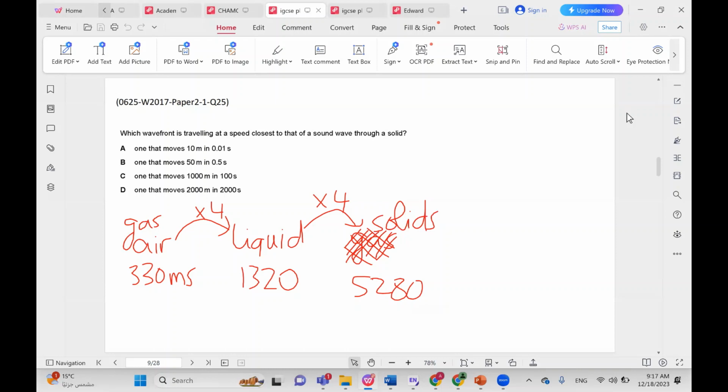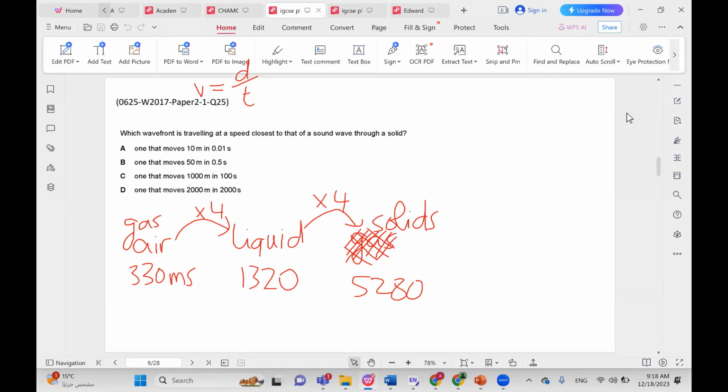So we want something traveling through a solid. We want a speed that is close to the speed of sound in solids. So let's figure out the speed in each of the cases and compare. Remember that speed is equal to distance over time. This is like the very basic representation of speed.